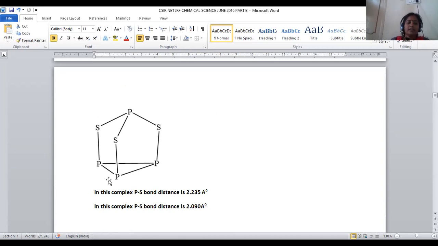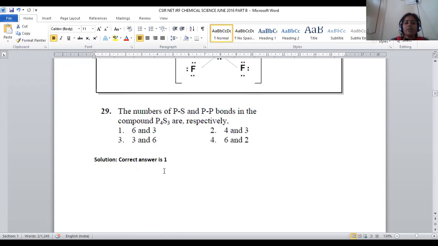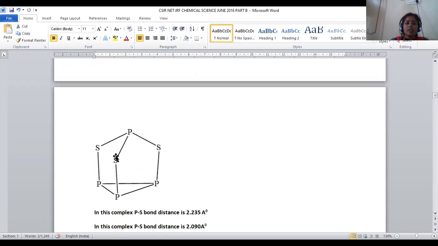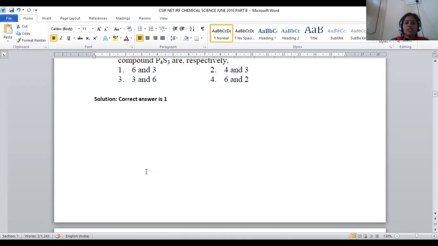Each phosphorus has 3 bonds. Now what are they asking for? How many P-S bonds are there? This is the first P-S bond, this is the second P-S bond, this is the third P-S bond. So these many P-S bonds are there.